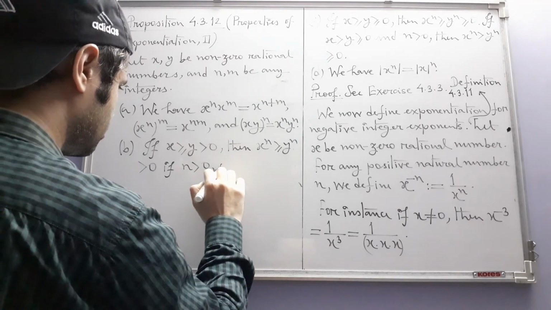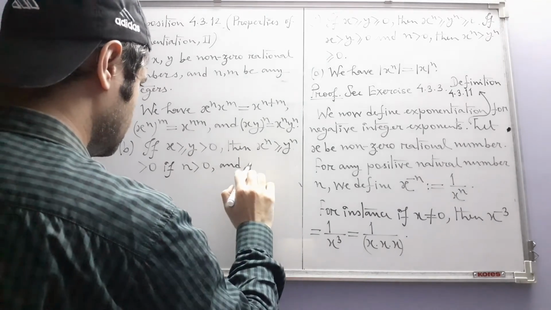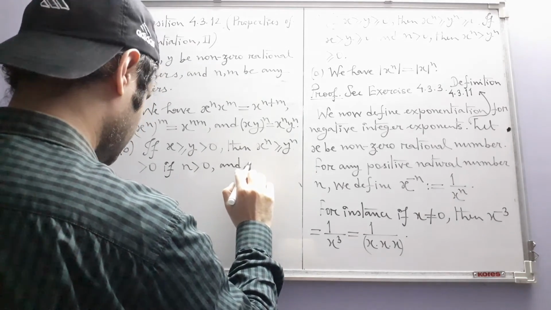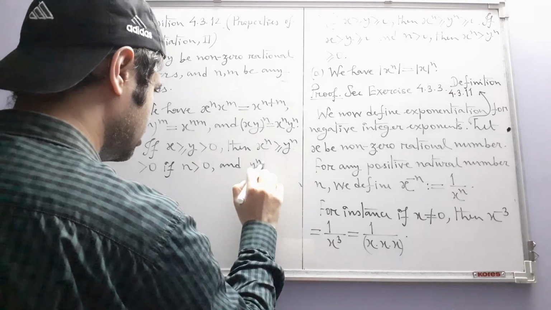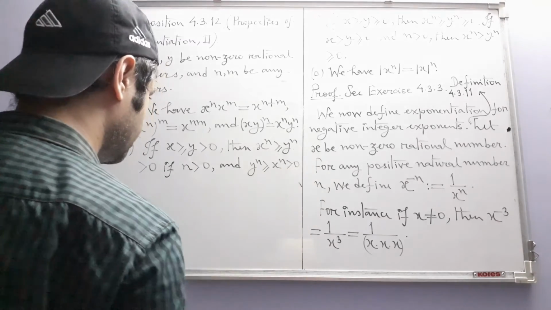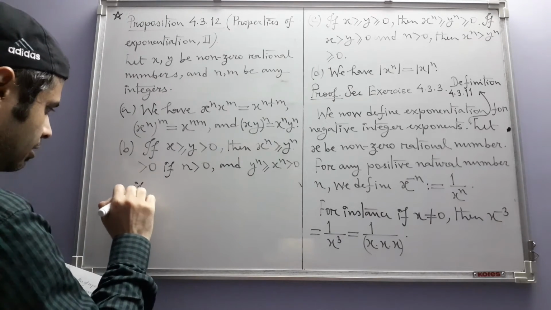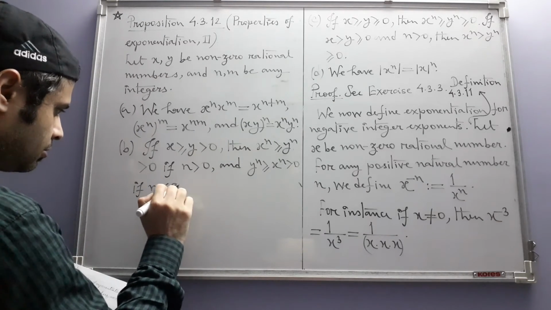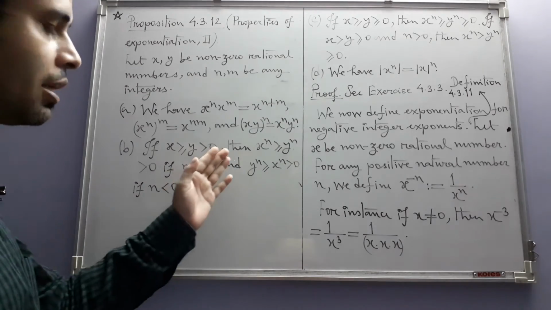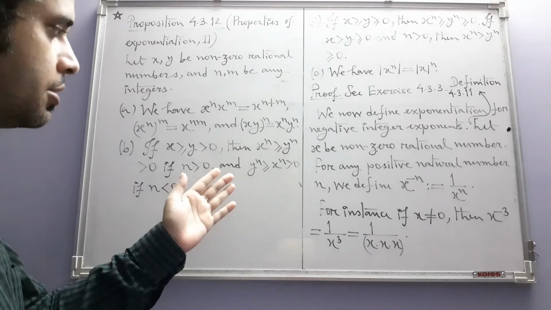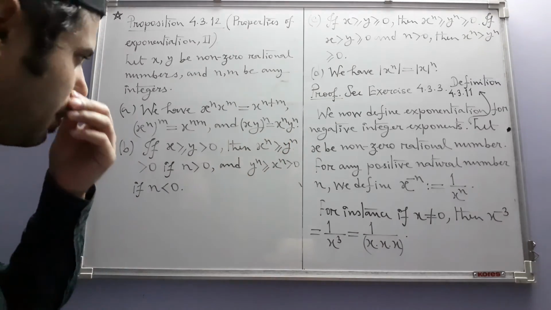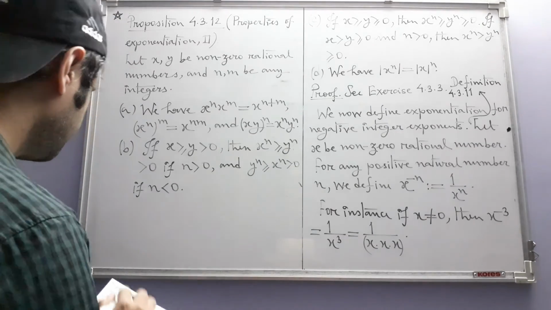And if the exact opposite thing happens, y to the power n is greater than or equal to x to the power n, and that is greater than 0 if n is negative. They haven't said anything about what happens when n is equal to 0, because when n is 0 both the sides are equal to 1, so that thing is understood.